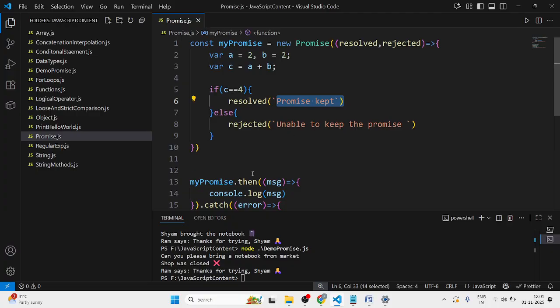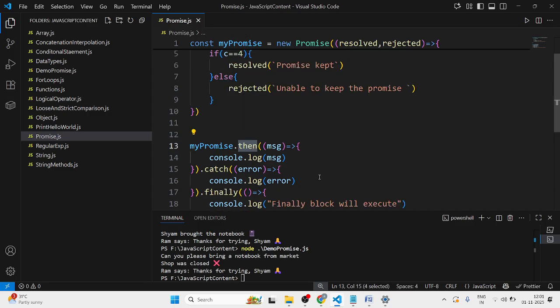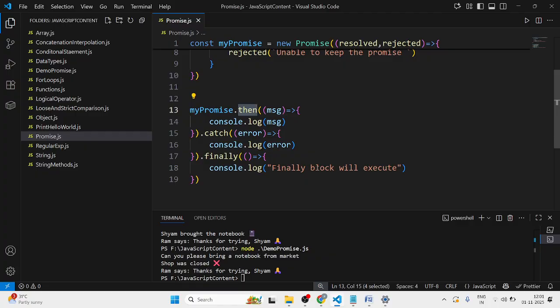If my promise is resolved, the then callback function will be executed. If it is not able to keep the promise, that means the result of c will not be 4, then the catch callback function will execute. And irrespective of whether the then or catch callback function executes, the finally block will execute.